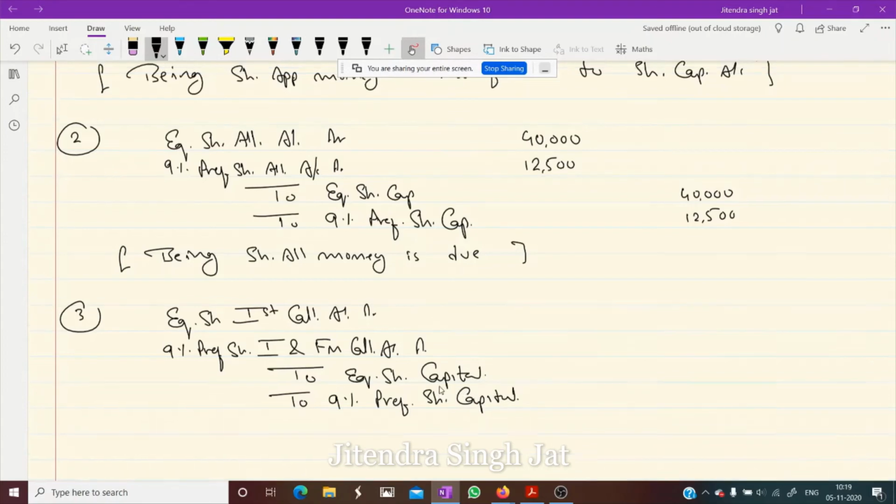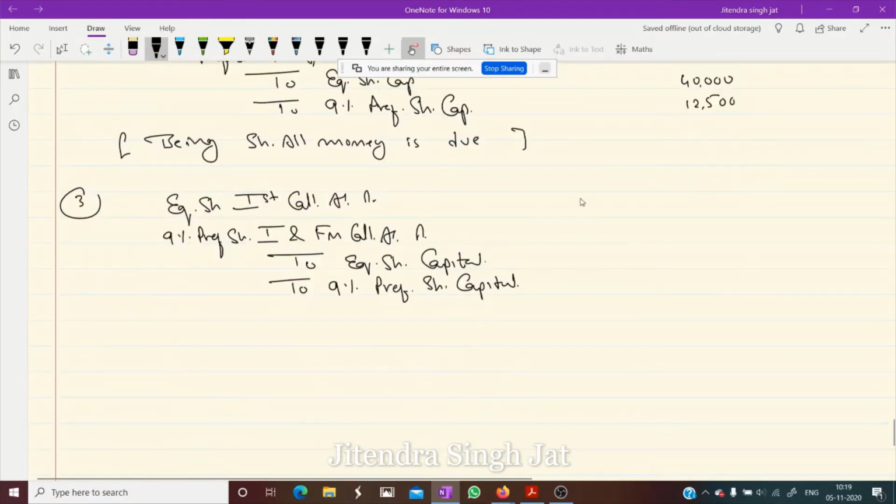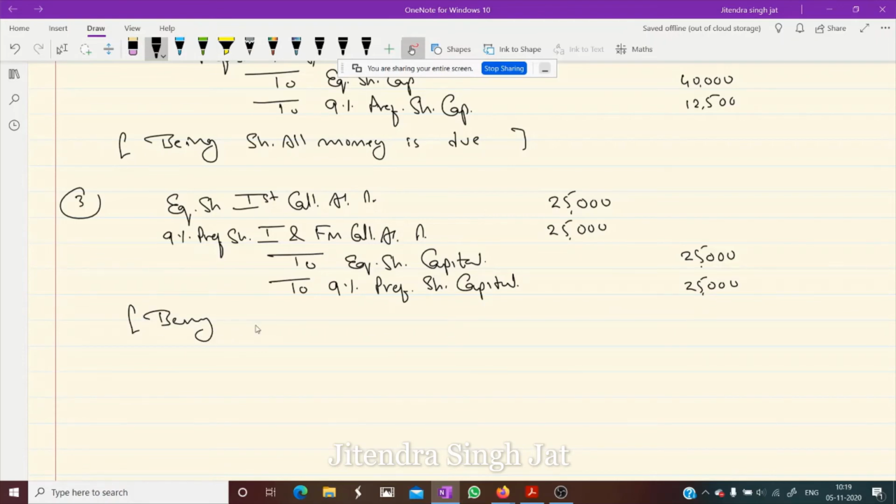Let's check the amount: for first call 25,000 and for preference share also 25,000. Being first call money is due; when it is received, the cash account is prepared.